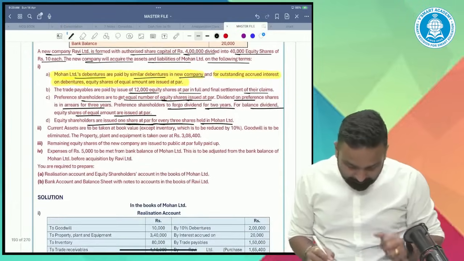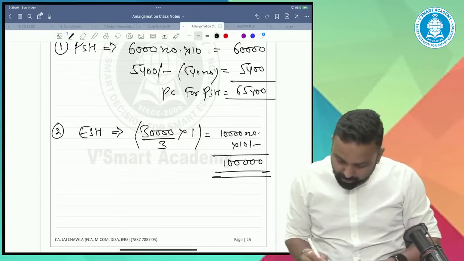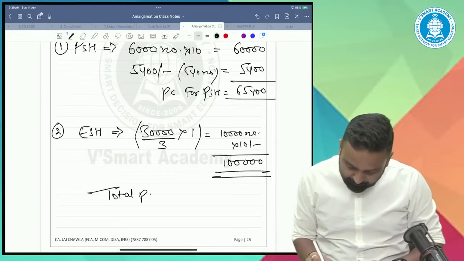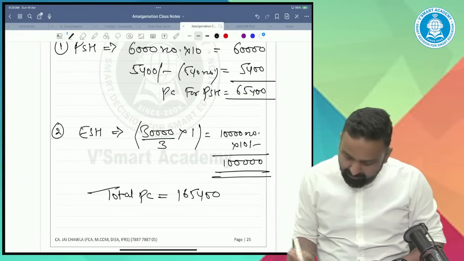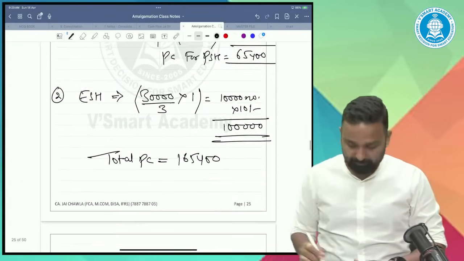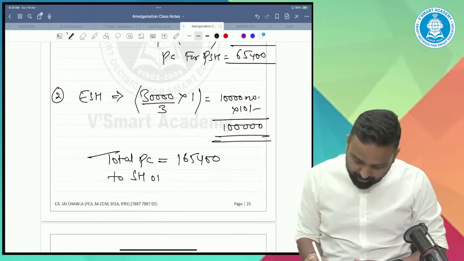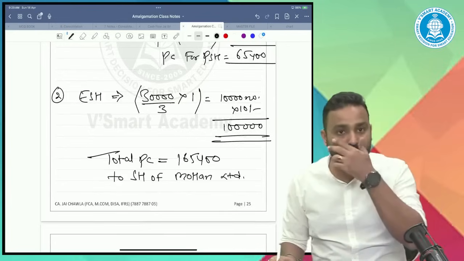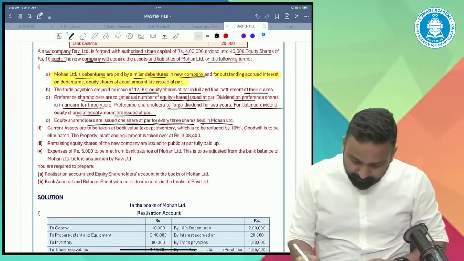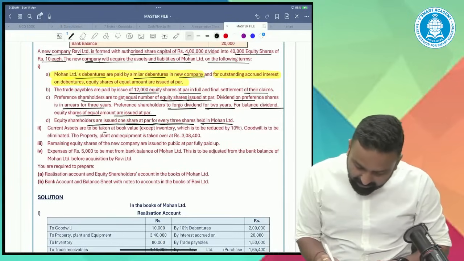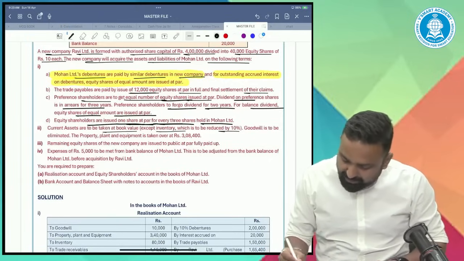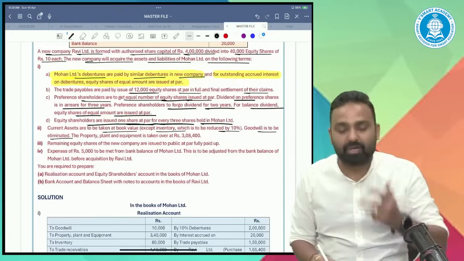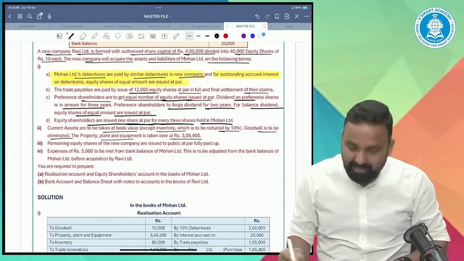Next. Okay. So the total PC becomes 165,400. This is the total PC to shareholders of Mohan Limited. Next, current assets are to be taken over at book value except inventory, which is to be reduced by 10%. Goodwill is to be eliminated. Goodwill they are not taking over. Property, plant and equipment is to be taken over at 308.